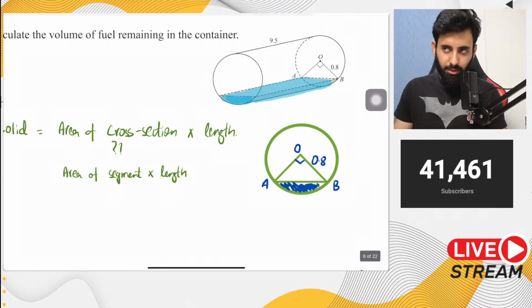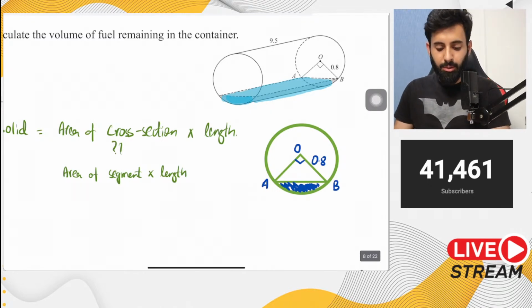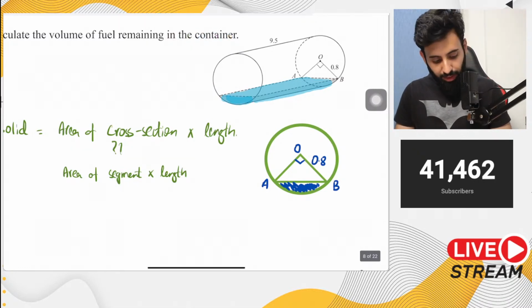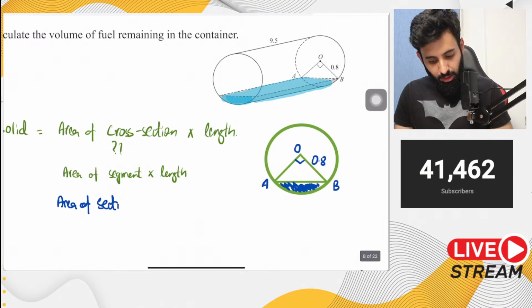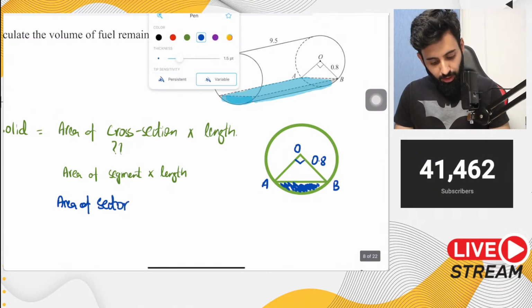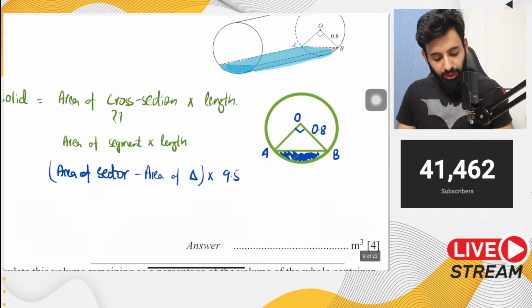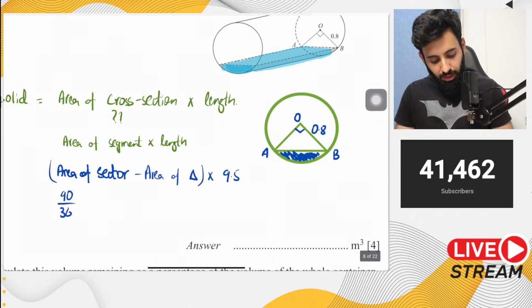So we've done questions like this in mensuration, in 2D mensuration as well, and that is we will simply work out the area of sector, okay, area of sector minus the area of triangle, okay, और फिर हम उसको length से multiply कर लेंगे, which is 9.5. So what is the area of sector? In fact, how will I calculate the area of sector? 90 upon 360 into pi r square, that means 0.8 squared, minus the area of triangle.